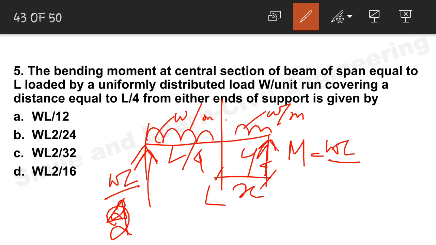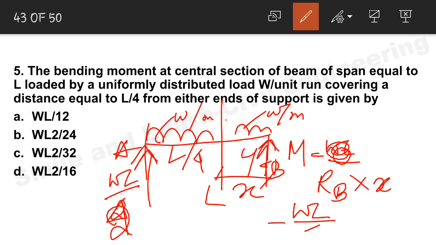Okay, so reaction, that is RB, say this is B, this is A. So RB into X, right? RB, that is the reaction, into X minus WL by 4 into L by 4, half of that, X minus L by 8.